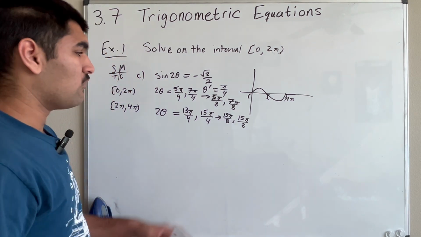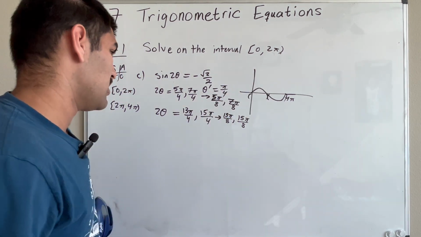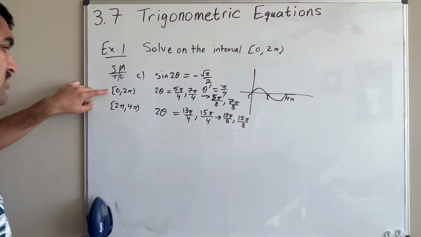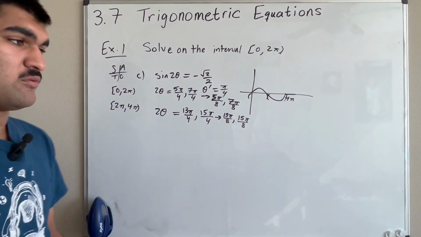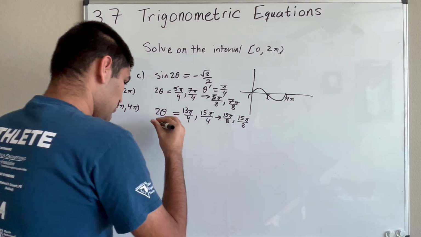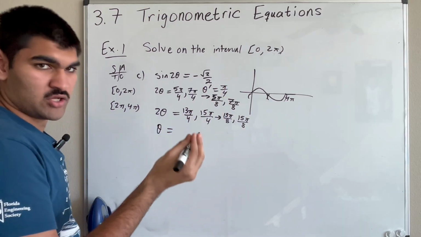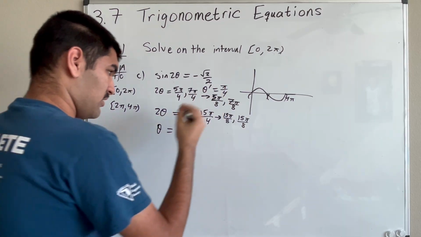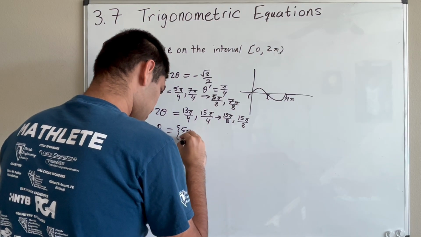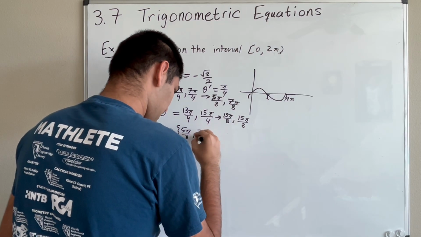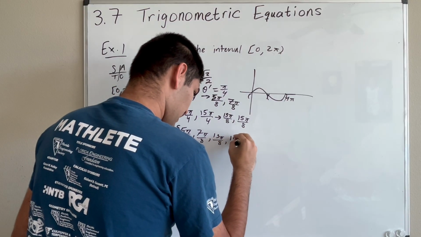And now notice how all 4 of these angles lie within this range. So now we have all possible values. Because if we had just done the first interval to begin with, we would have left out 2 solutions that do fall inside the interval. All right. So then the final solution. Oh, and also don't forget to check your solutions. I'll just tell you that they do work, but you can double check. Make sure that you check your solutions. Our final solutions are 5 pi over 8, 7 pi over 8, 13 pi over 8, and 15 pi over 8.